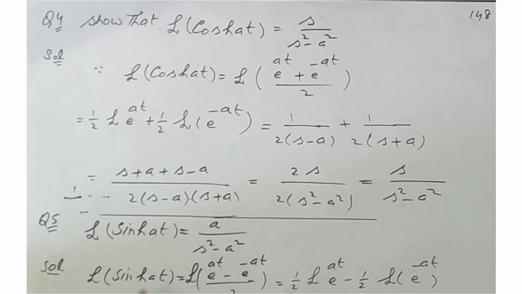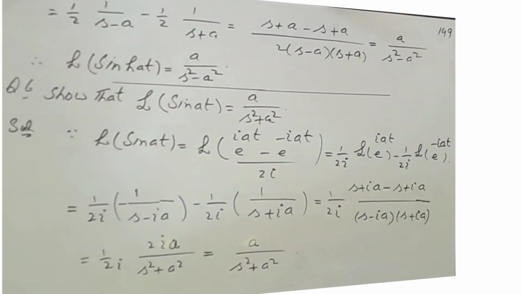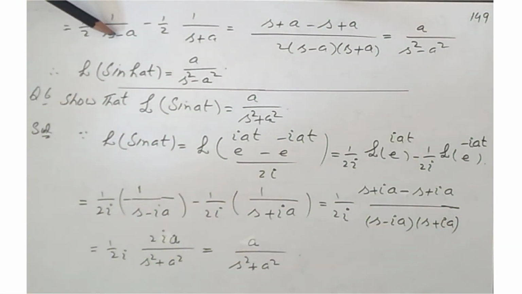Now question 5: Laplace of sinh at equal to a over s square minus a square. Again by using the formula of sinh at, this is the formula of sinh at. We separate the Laplace and apply the same formula as we used before. So these two terms become 1 by 2 times 1 over s minus a, minus 1 by 2 times 1 over s plus a, and after simplification this becomes Laplace of sinh at equal to a over s square minus a square.